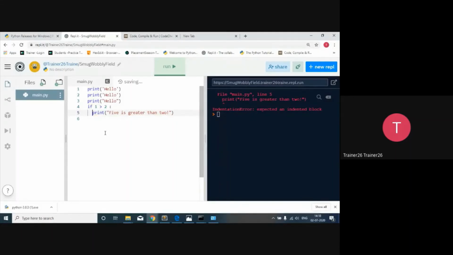So that thing you have to give over here with a single space or tab. It is not compulsory that you always have to give the tab. Here this is the tab, and if I say single space, I can even give a single space also. No doubt about it. The indentation should be the same. If I want to add one more line over here and I press enter, it will come at a particular indentation level. But what's going to happen if I give one more space here and print it? It will have a problem because you tried to create one more block. So make sure that you will not make such kinds of mistakes while coding.